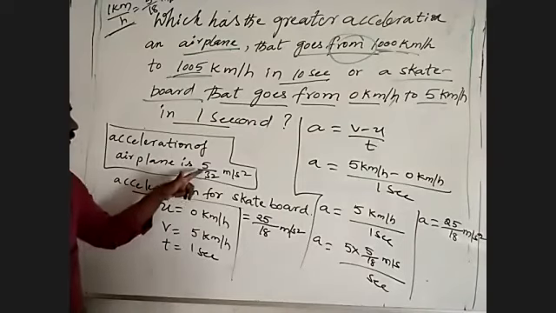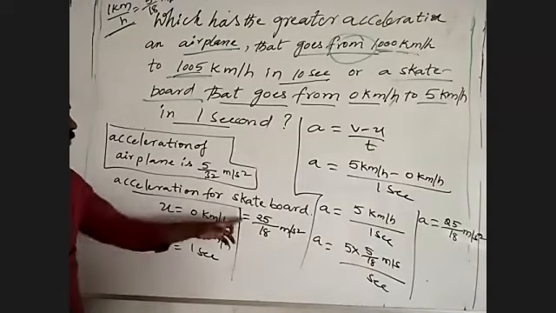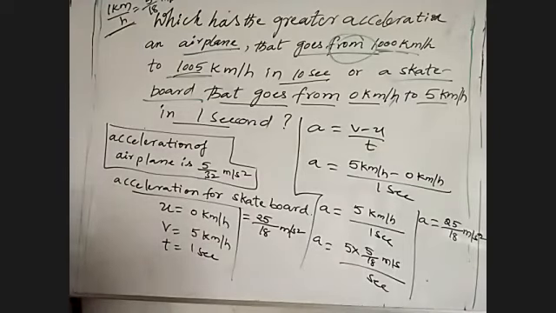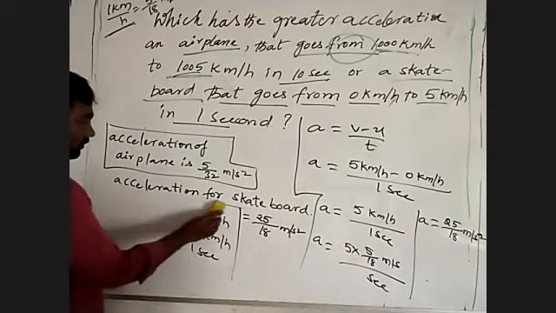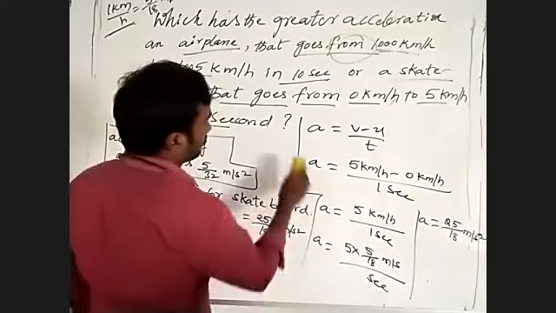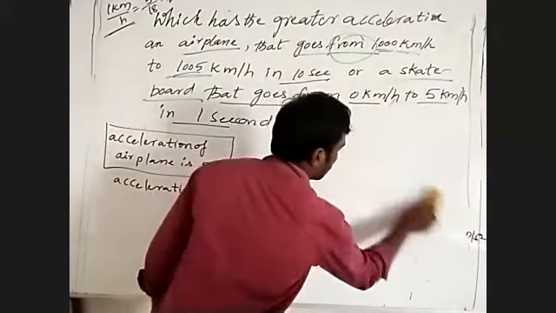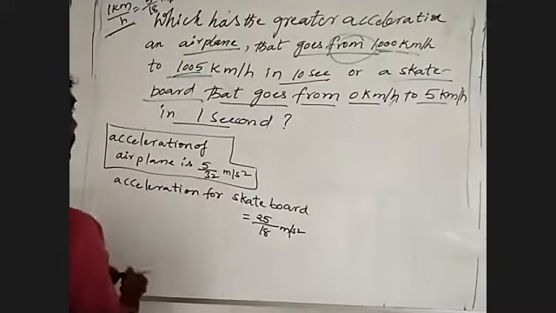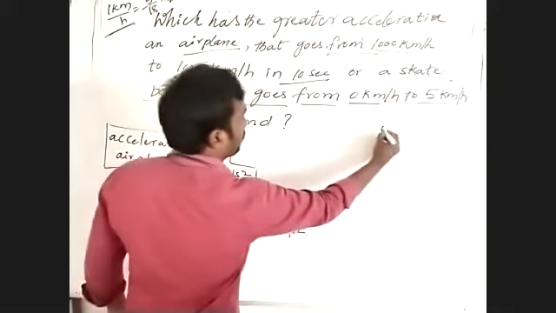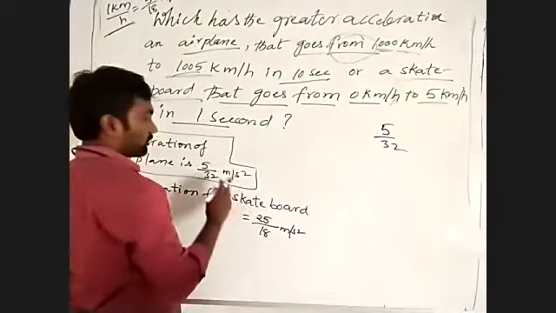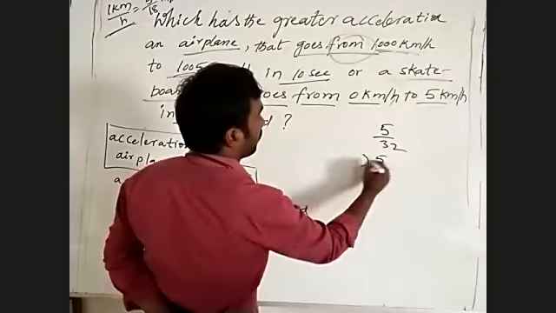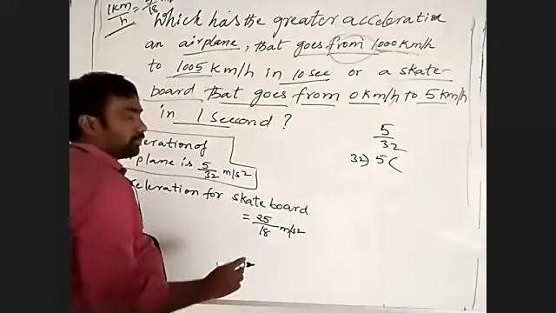Acceleration of plane is 5 by 36 meter per second square. Skateboard is 25 by 18 meter per second square. Our question is which has the greater acceleration? Let's compare those. See there, let's do the division. What? 5 by 36, the plane.